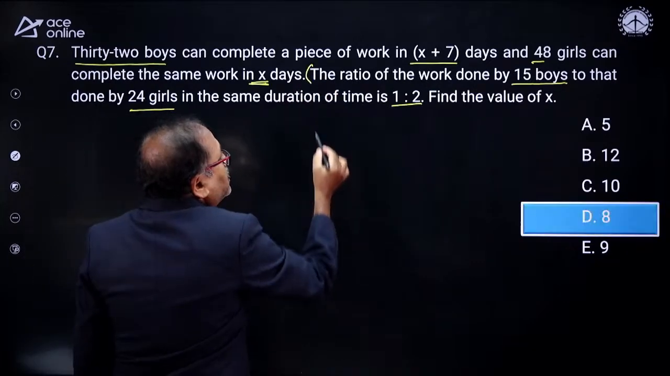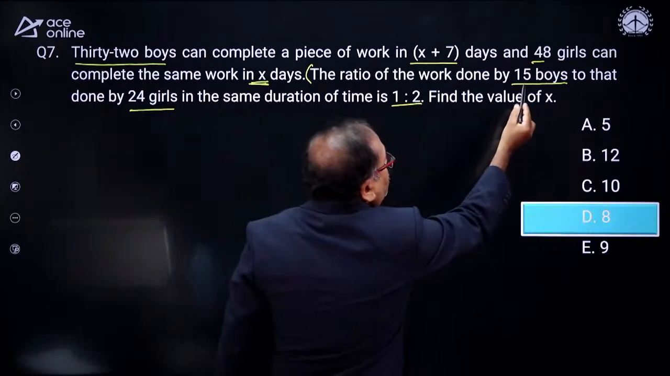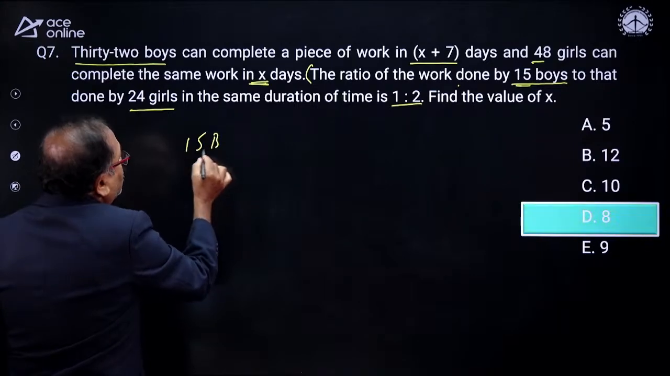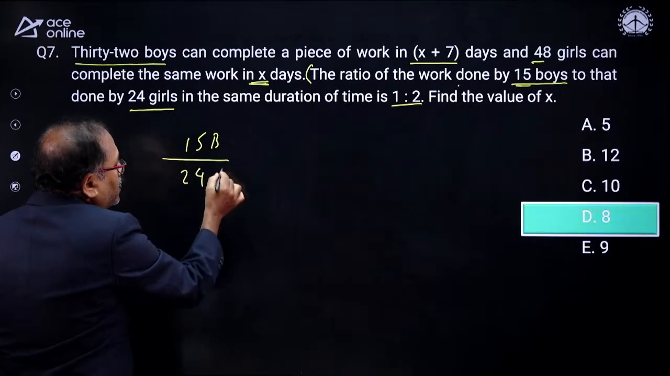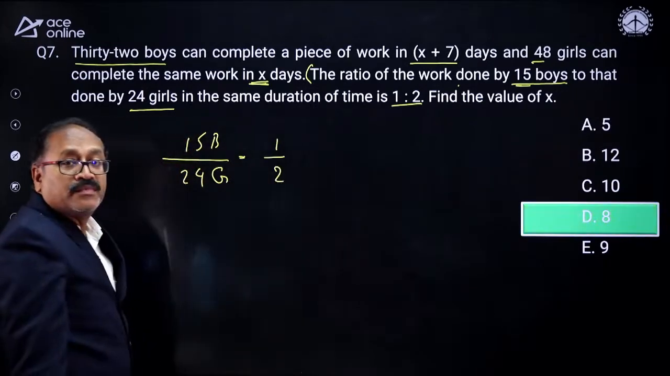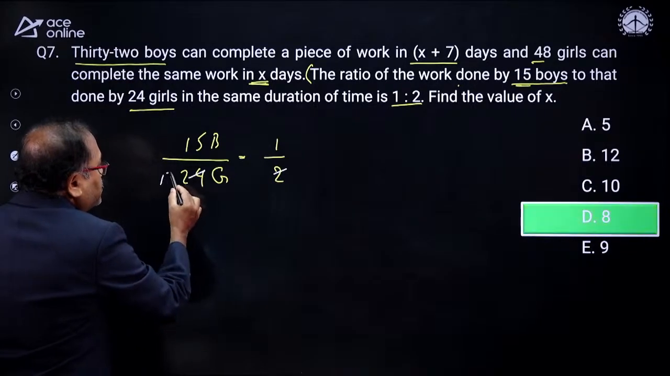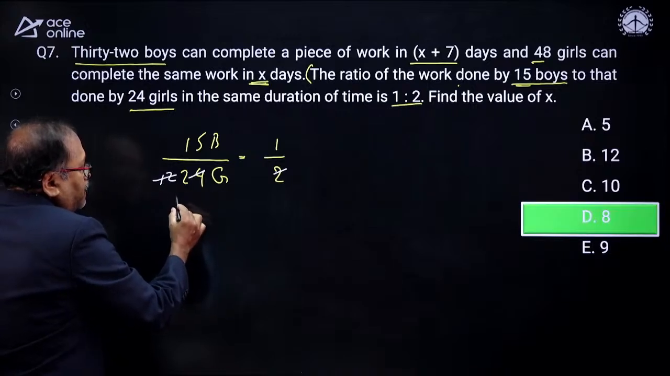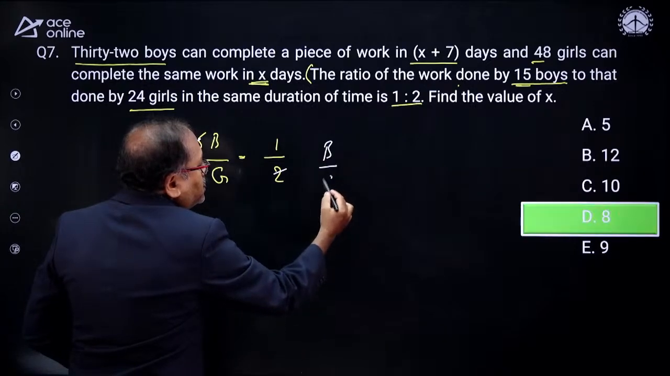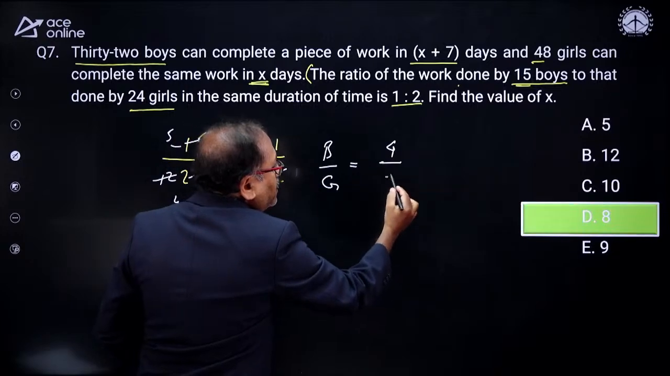This statement is giving the efficiency of the boys to girls. Look at this one. The ratio of the work done by 15 boys to the work by 24 girls is given to us as 1/2. This gets cancelled 12 times, and here 12 with 3, 4 times, and here with 3, 5 times. So I am getting that the boys to girls ratio is 4/5. That's the efficiency ratio.